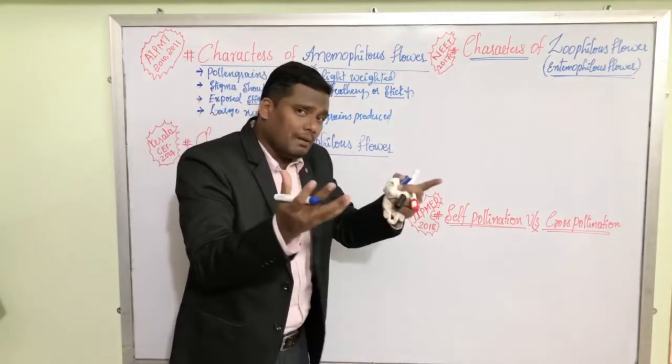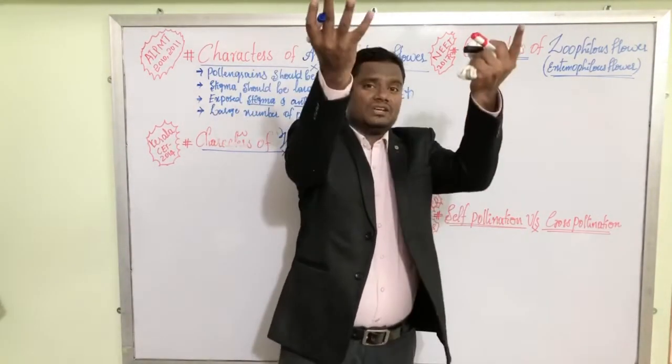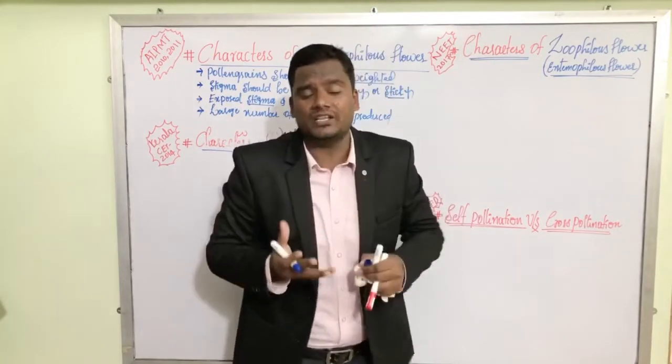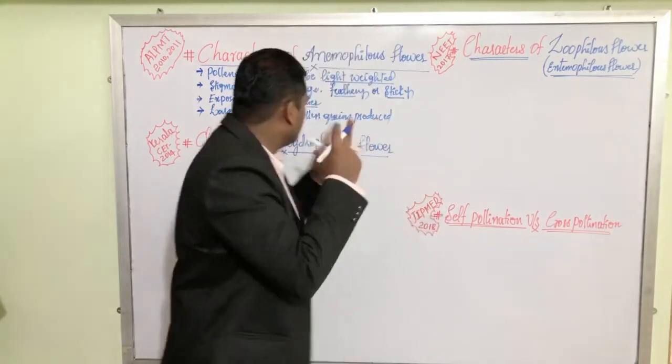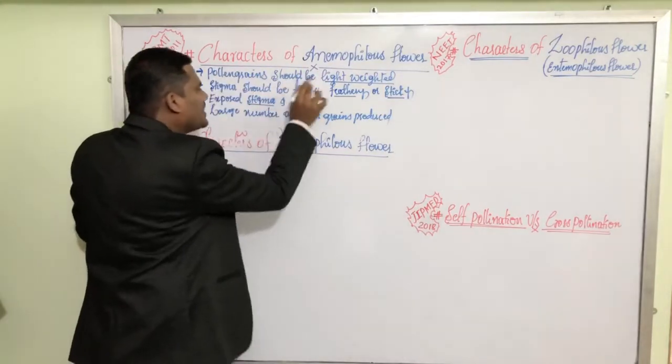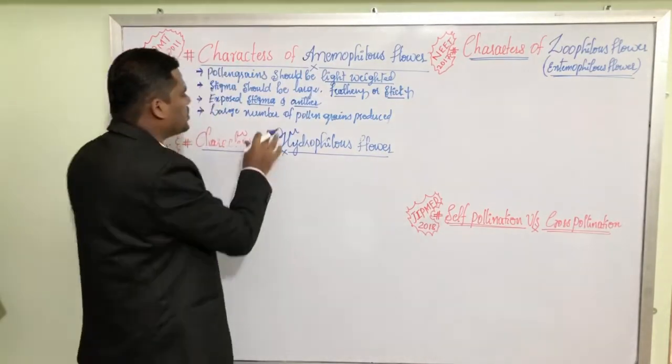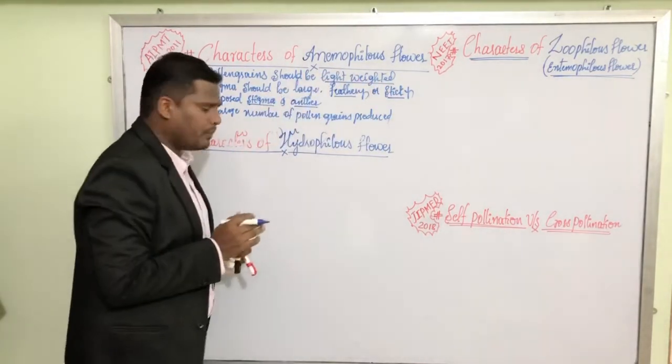Because when the number of the pollen grains increases, that enhances the chances of pollination. That is why the Anemophilous flower always produces a large number of pollen grains.